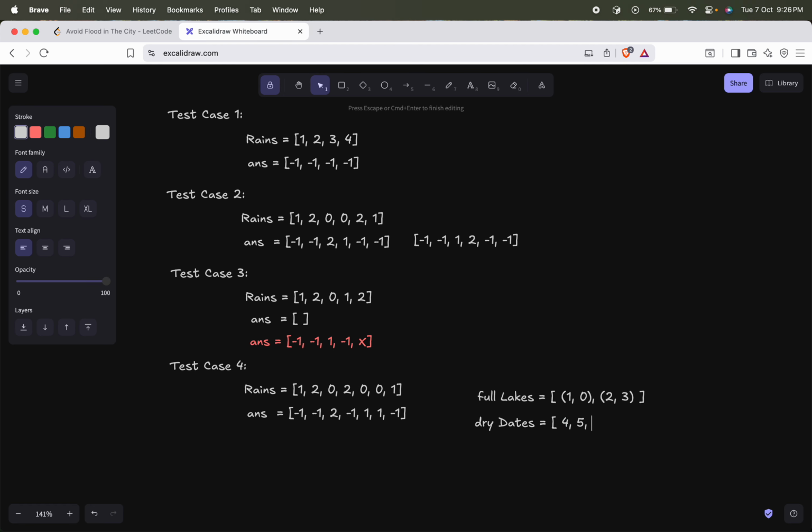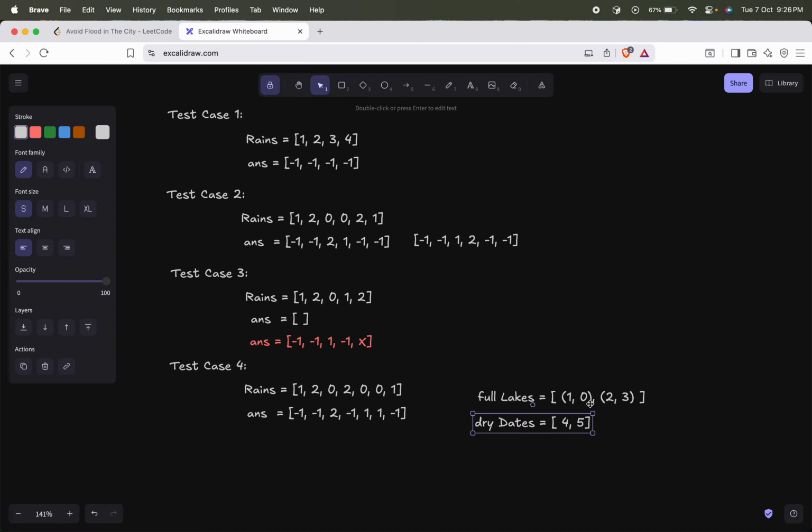Okay, so the idea here is to keep track of when was lake filled. Keep track of the lakes filled, when was lake filled on what day, and also keep track of dry days. Okay, so let's jump back to the, so in order to retrieve the first day, okay, now let's say I have to dry lake 1. Okay, so here I have to dry lake 1, so I have to find out the first index which is greater than 0, which is empty and which is greater than 0, right?